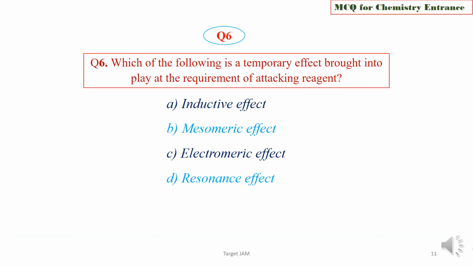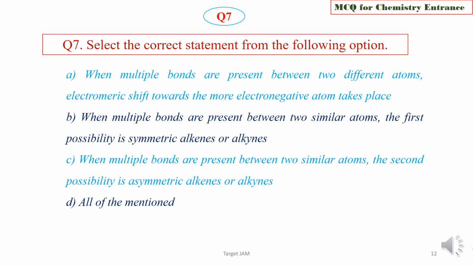Question 6. Which of the following is a temporary effect brought into play at the requirement of an attacking reagent? Inductive effect, mesomeric effect, electromeric effect, or resonance effect. Among these four options, which one is a temporary effect brought into play at the requirement of attacking reagents? Choose the correct one. We are now going to check the answer key, and the right option is option C, that is electromeric effect.